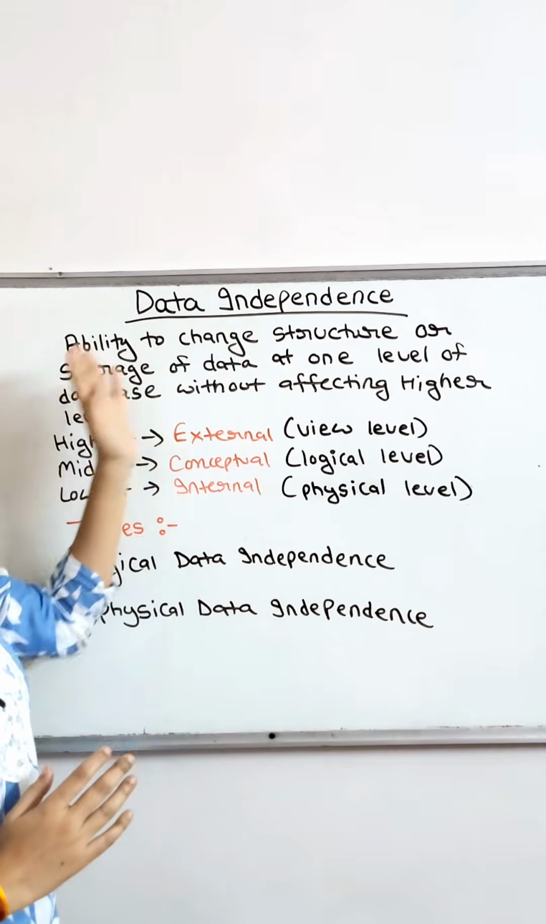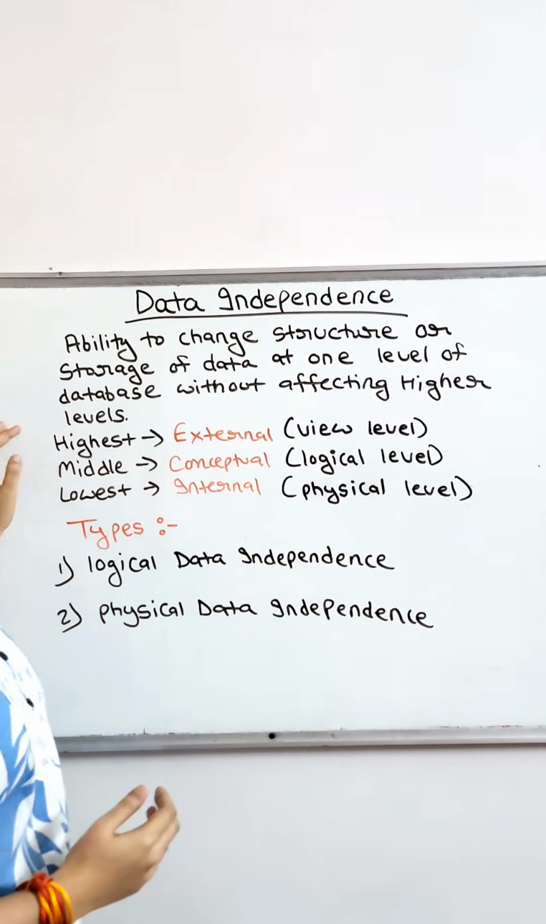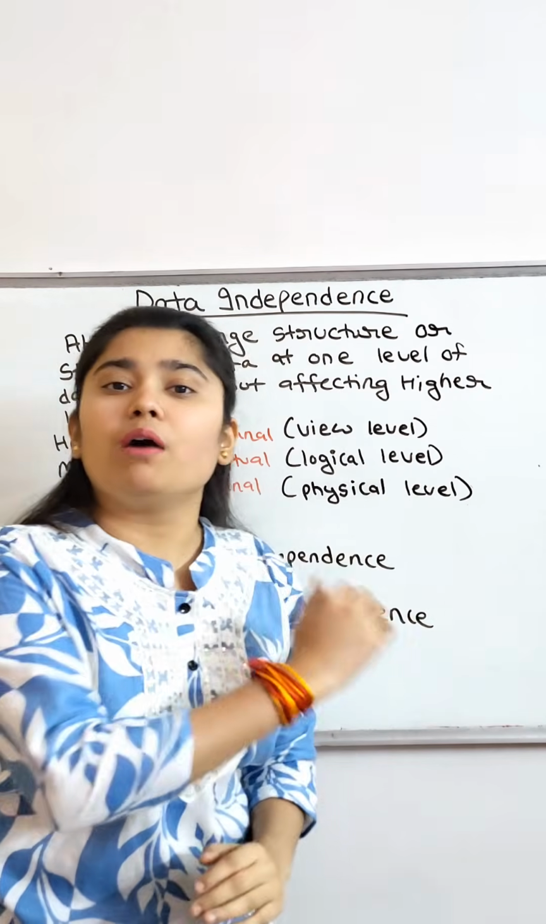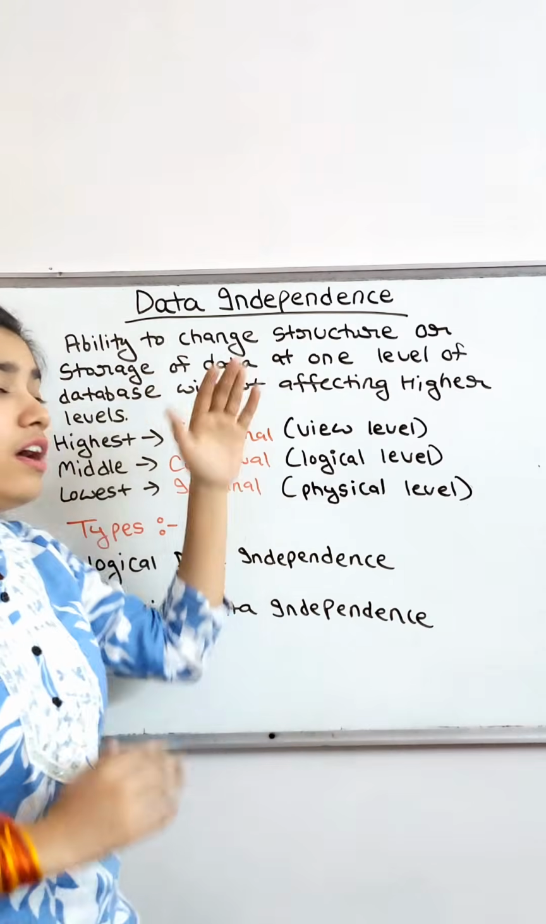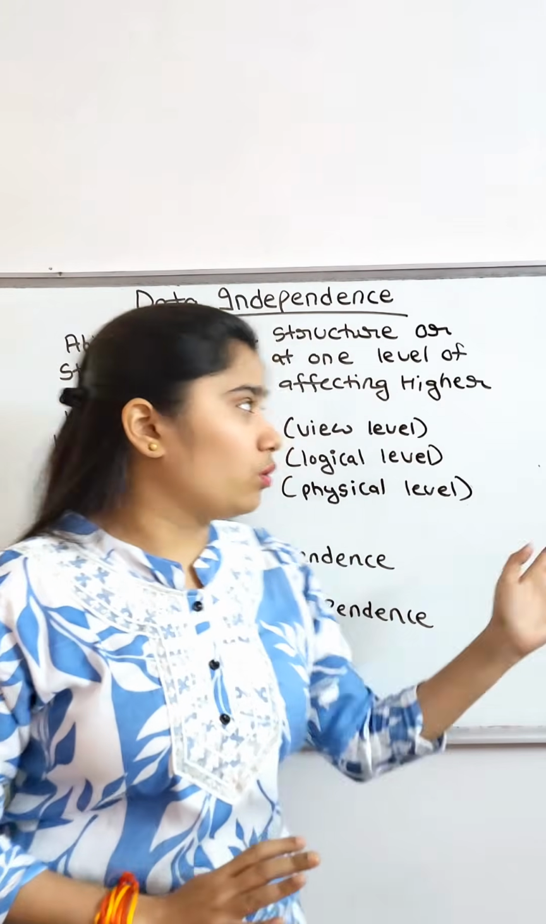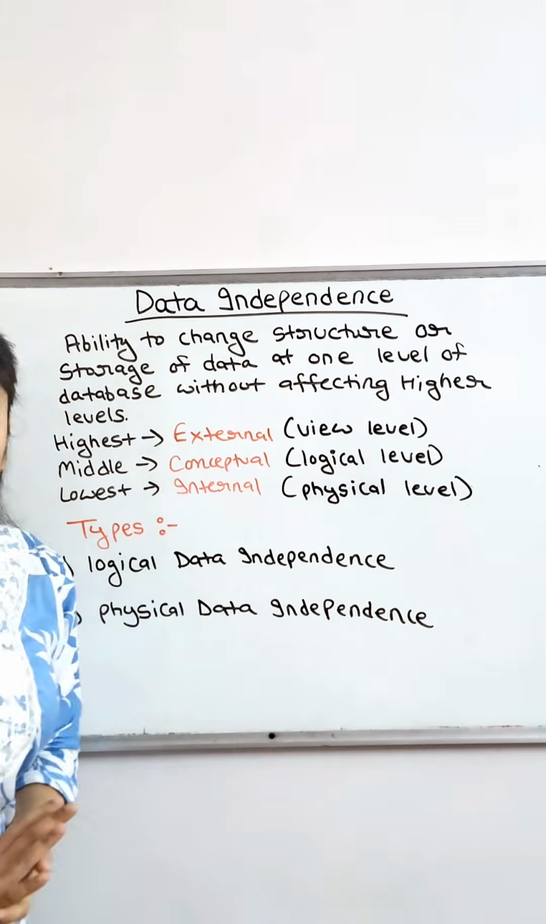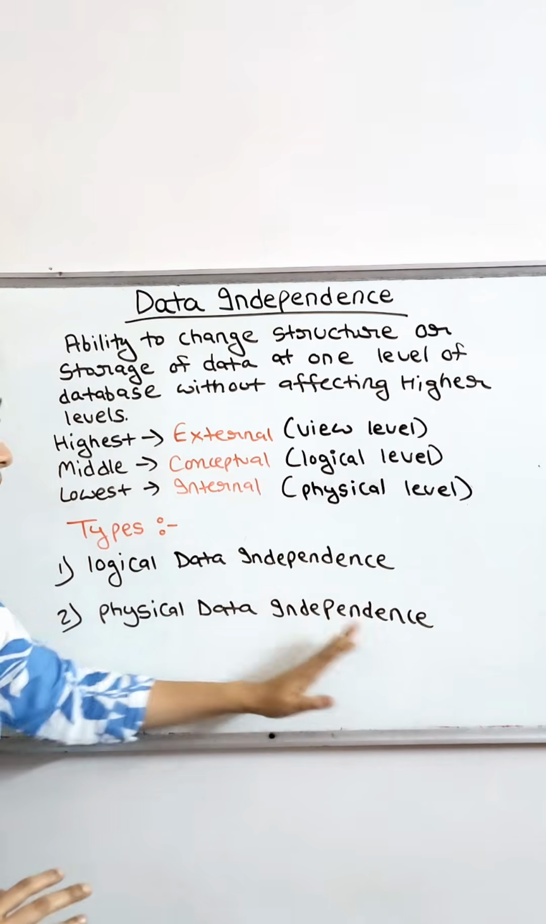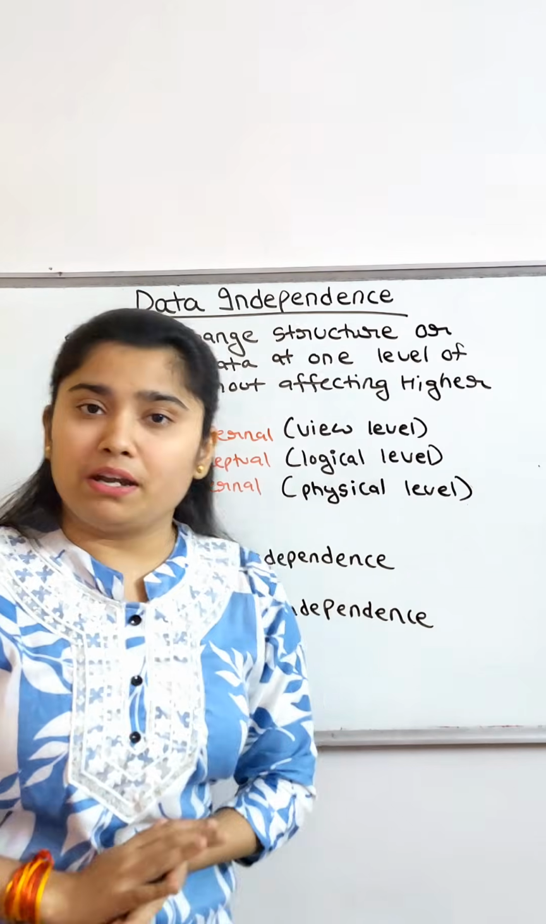Okay, so here data independence is saying that if we make changes at any one level of the architecture, the higher levels will not get affected. Okay, see, there are two types of data independence. First is the logical data independence and second is the physical data independence.